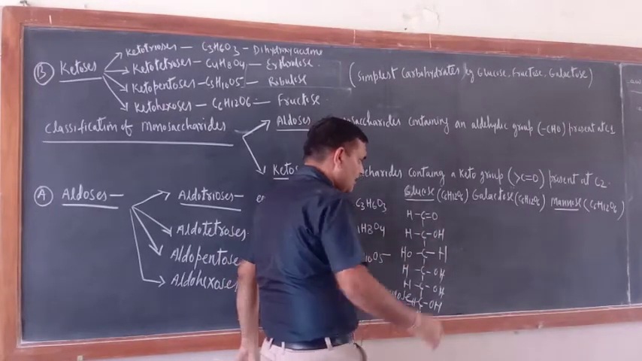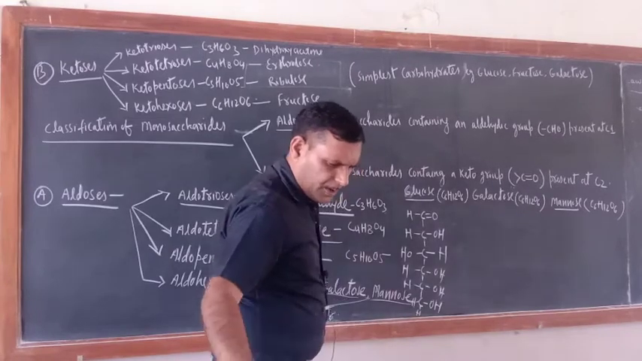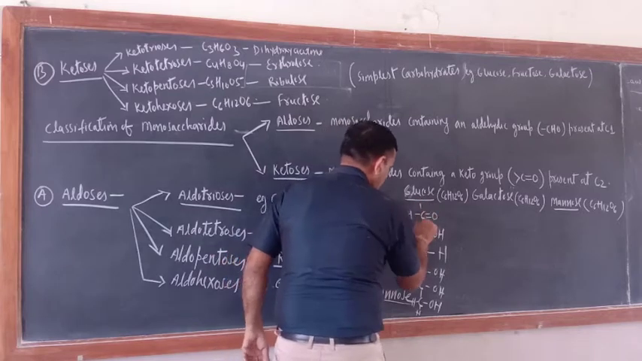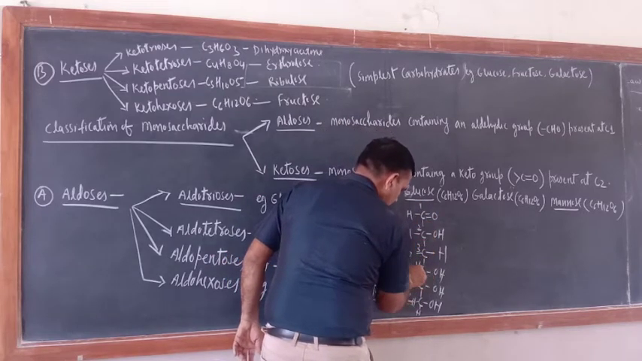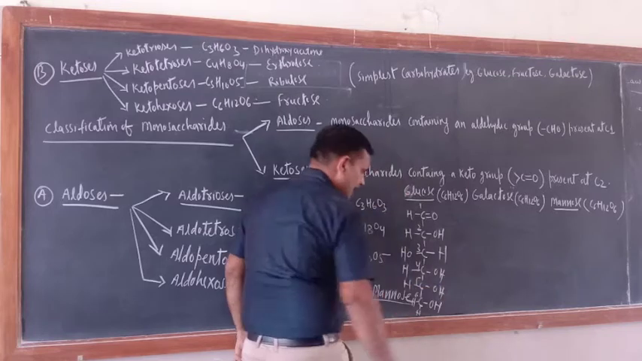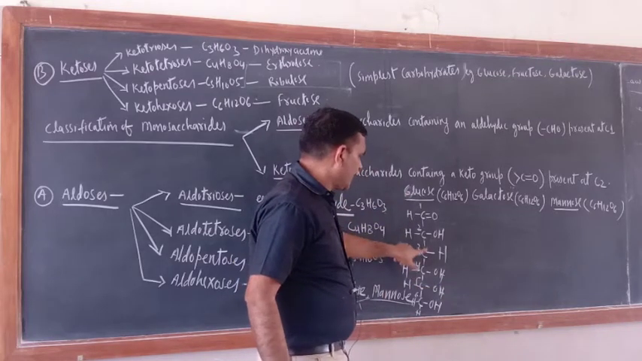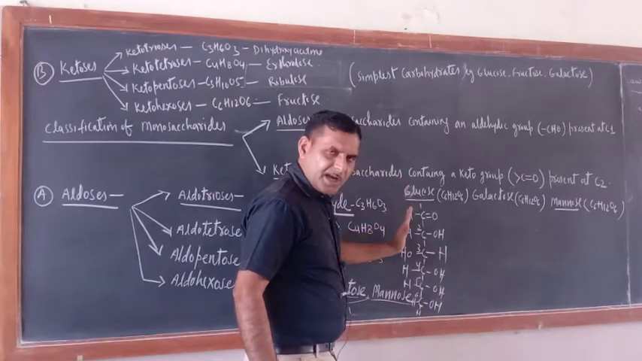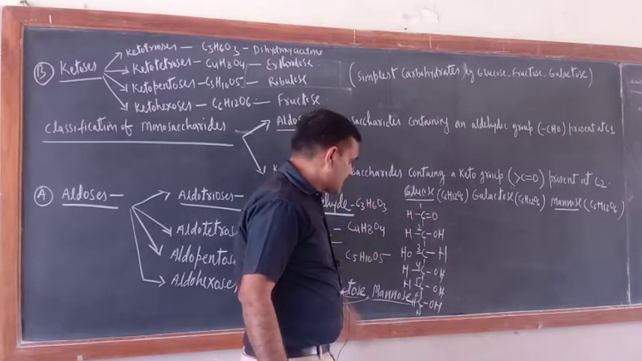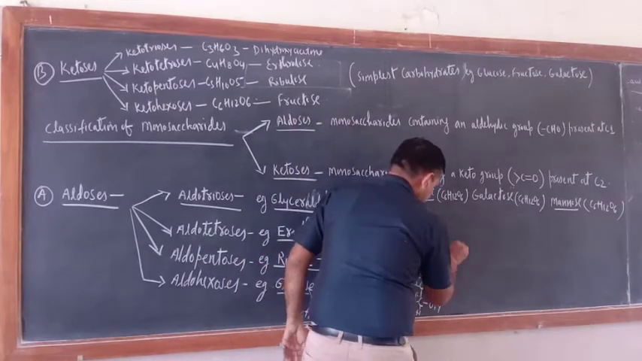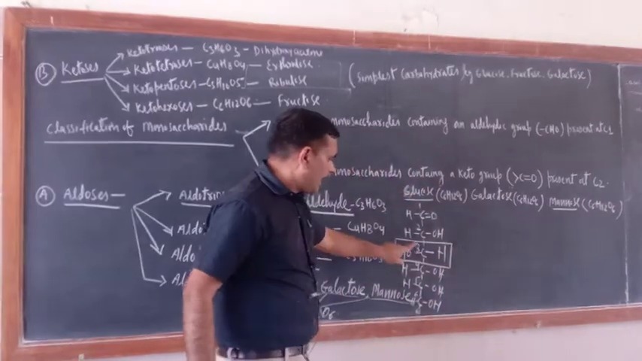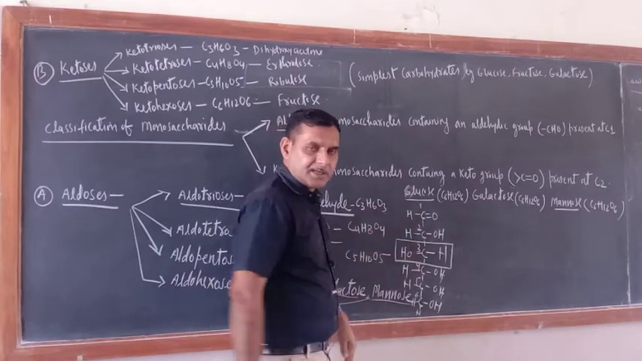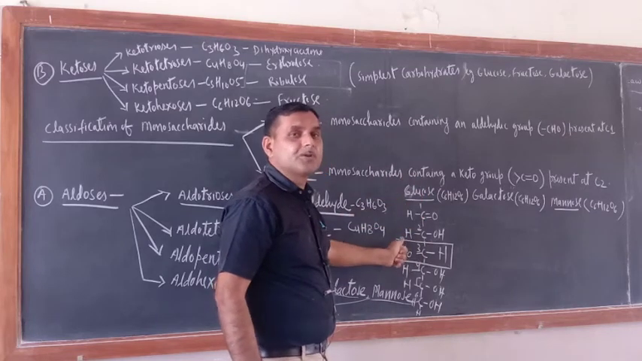Just see glucose. See, everywhere this is 1, 2, 3, 4, 5 and 6, correct? So at carbon number 3, in the rest of the places if you see, OH is on the right hand side and H is on the left hand side, except carbon number 3. At carbon number 3, what is there? OH is on the left hand side and H is on the right hand side, unlike the other carbon atoms. You should remember this one.